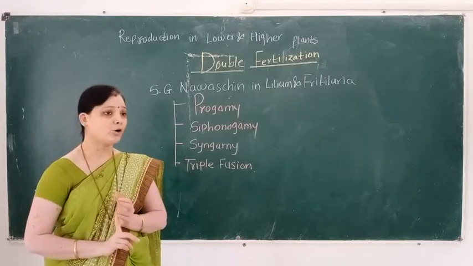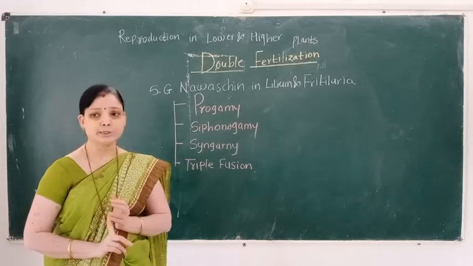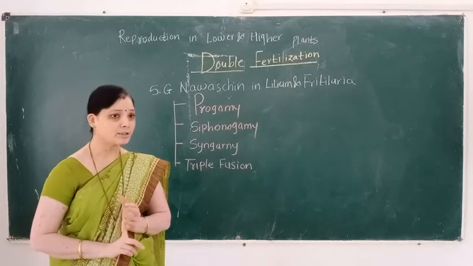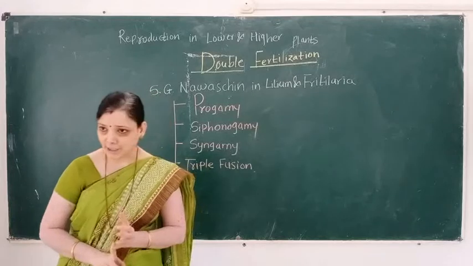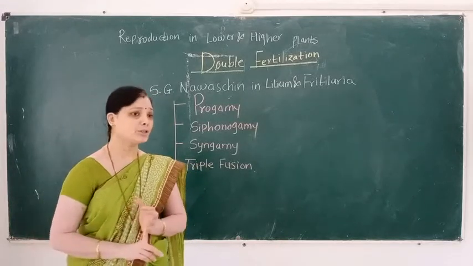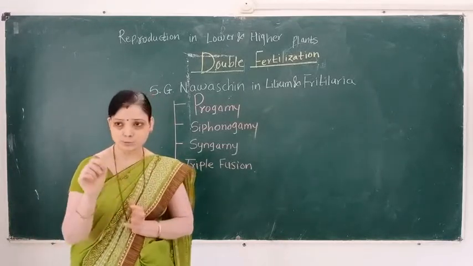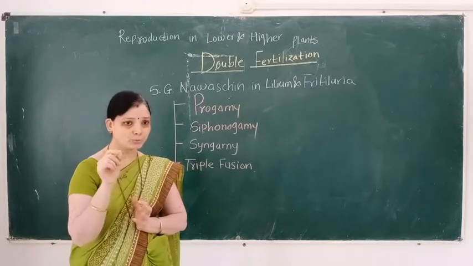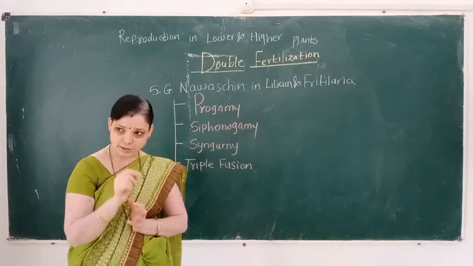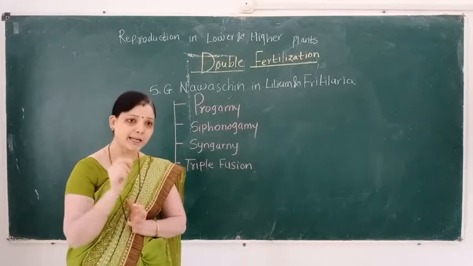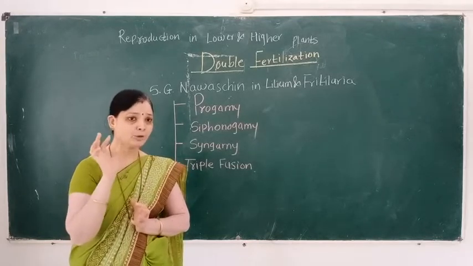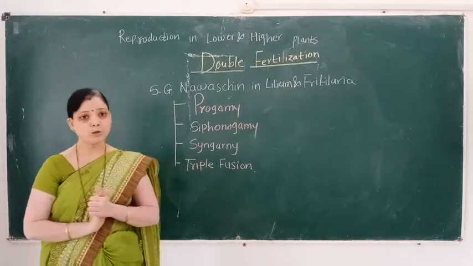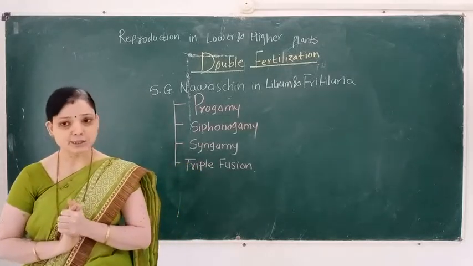Then the structure of the flower, the structure of the androecium, whose unit is the stamen, the TS of anther, development of the male gametophyte, structure of the anatropous ovule, development of the female gametophyte, next pollination, pollinating agents, and pollen pistil interaction.